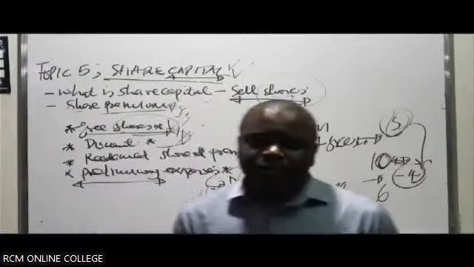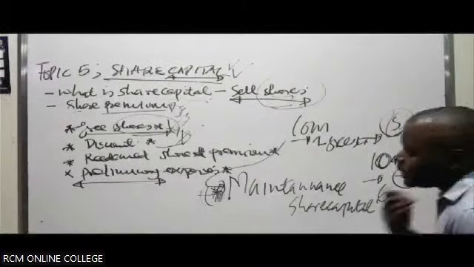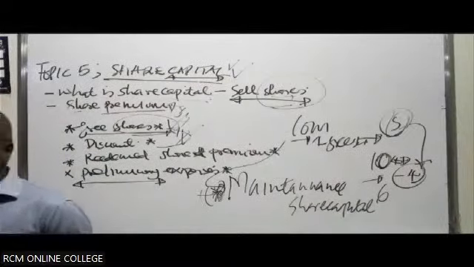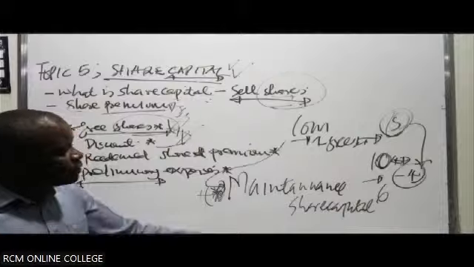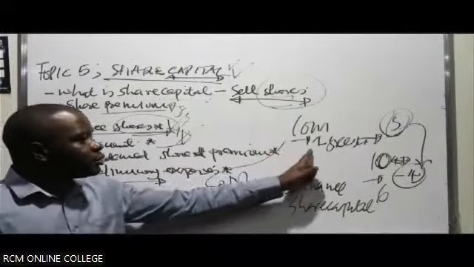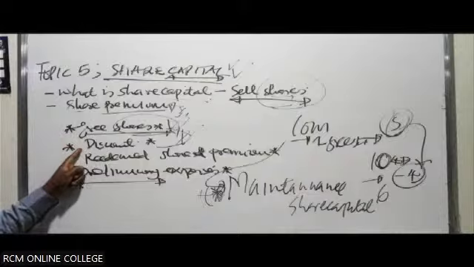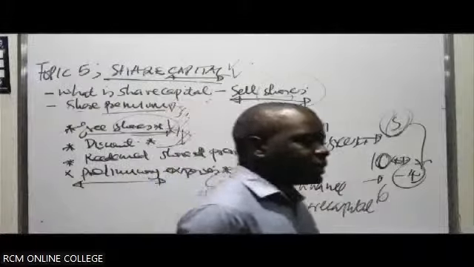It is virtually the fund of last resort that can be relied upon by creditors. If today the company was to be liquidated, where do we get the money to pay the creditors? We go to the share capital. If we have not been maintaining it, and we gave some free shares, well, the books of accounts will be lying. We have 10 million, yet we have a deficit of 1 million because we gave out some free shares. Others were at a discount.